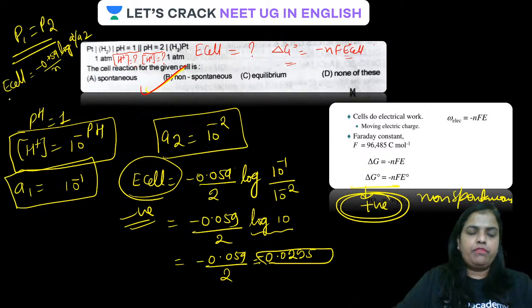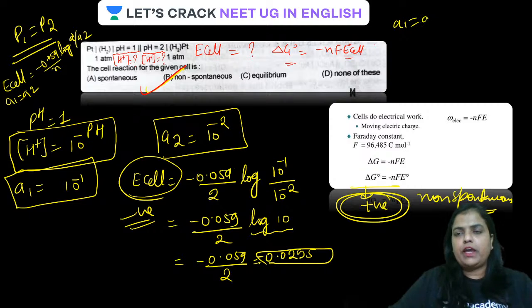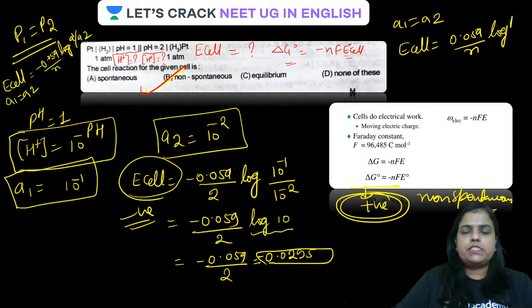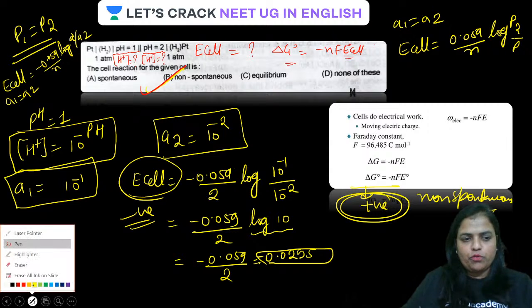And if A1 and A2 are equal, E cell is calculated by the formula with log of pressures. P2 upon P1? No, it will be P1 upon P2.